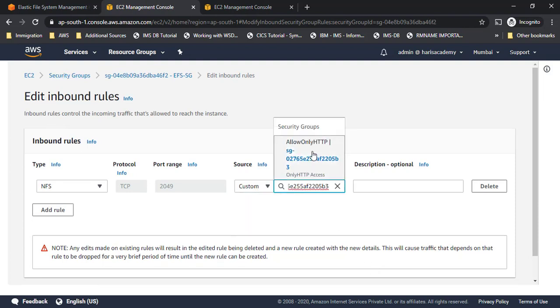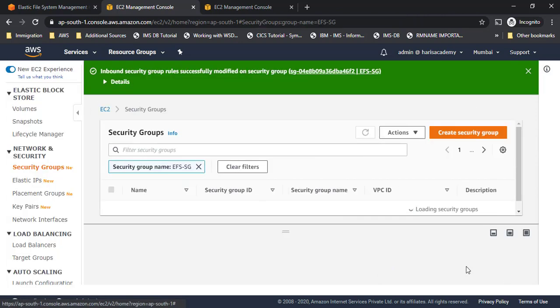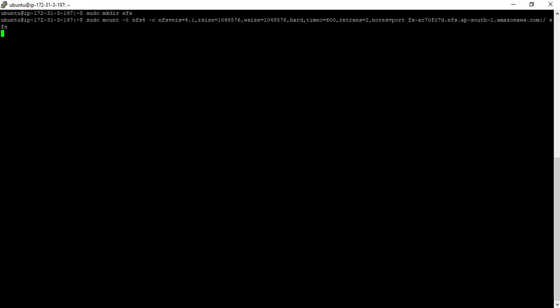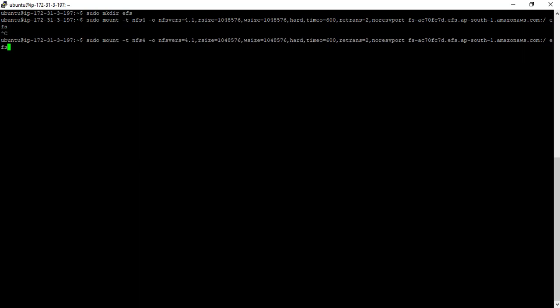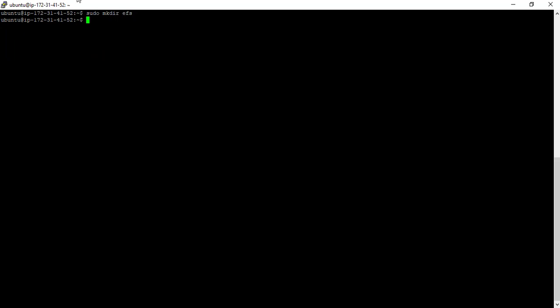I'll copy paste this. So when I do this, it is like a two-way communication, right? Whatever security groups we are using for the instance, it is giving access to EFS. Now let me say save rules. Now we are done. Let me do a Control C here to come out of it and then try to run the same command. Let's see if it works. Yes, it works.